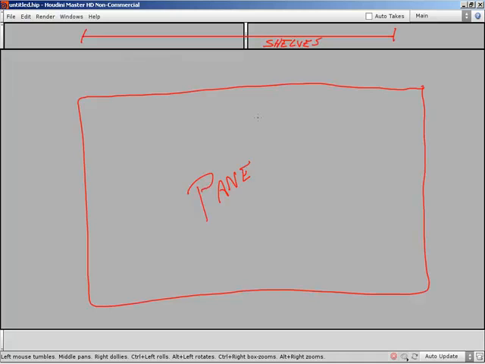So let's go ahead and kick off this overview with a discussion of panes. Panes are where you're going to be doing all of your work. Your actual work will be done inside of panes. Now there are somewhere between 18 and 23 different types of panes. I'm closer to 23. But panes break down into two different categories. We have editors and we have viewers.